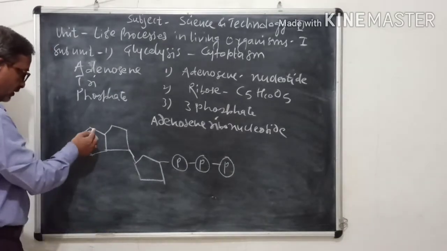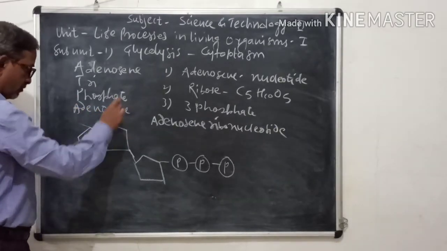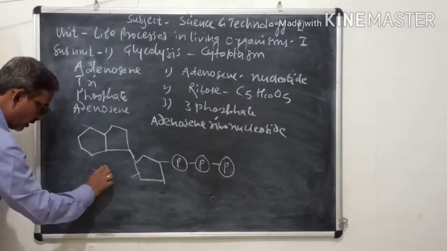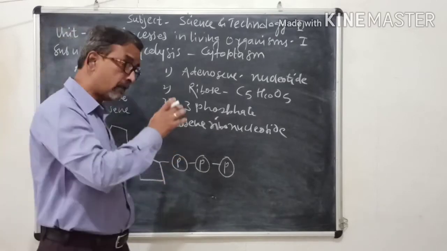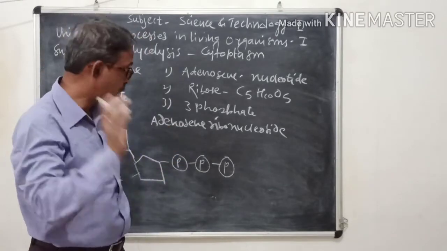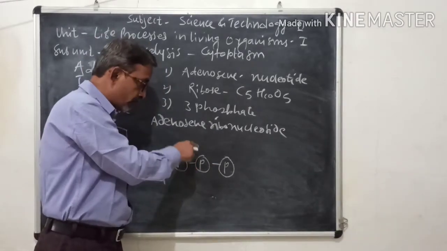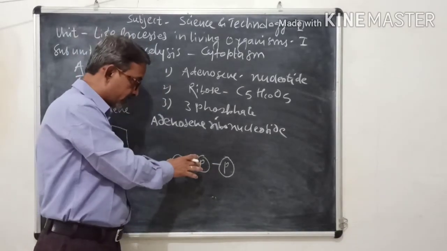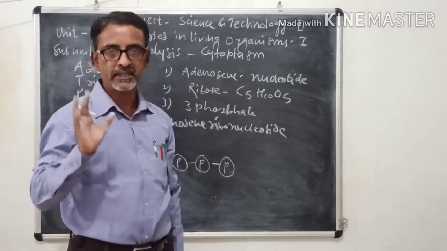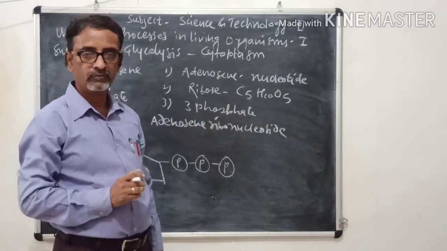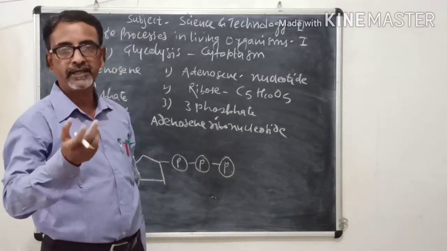So here this is adenosine, then this is ribose sugar, and these are three phosphate molecules, and complete energy is stored in these bonds which join the phosphate molecules. These ATP molecules are present in each and every cell. Whenever required, this bond breaks and we get energy.